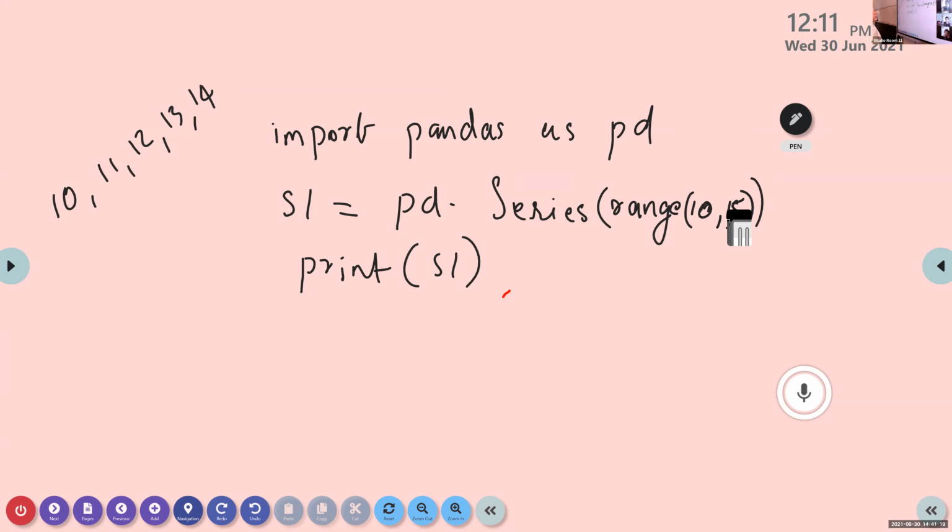Then here what is the index value, Amal? Here we are using only one argument. So what is the index value? 0, 1, 2, 3, 4. What is there? 10, 11, 12, 13, 14. What is the D type? It is int 64.